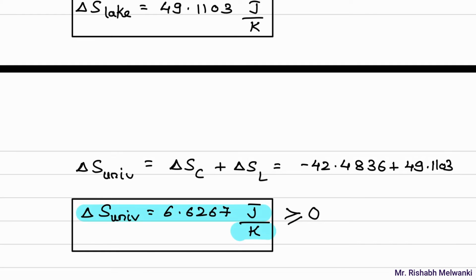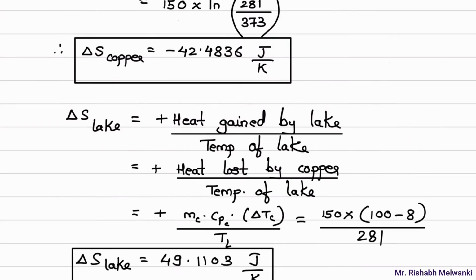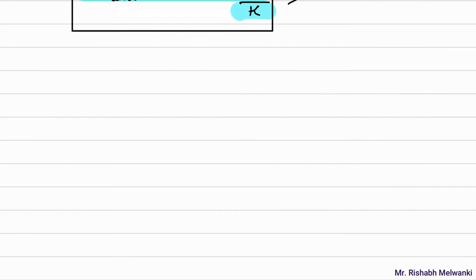We will see case B now. Understand case B. The same block, this copper block at 8 degrees Celsius, is dropped from a height of 100 meter into the lake. So I'll draw the diagram for this situation. So next is case B.